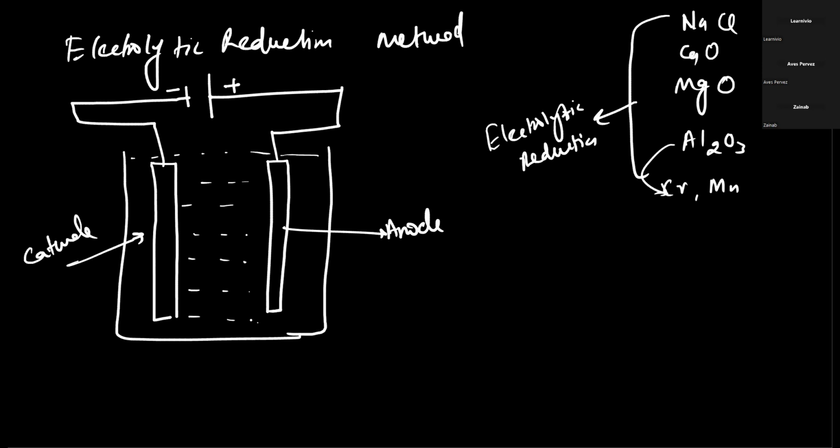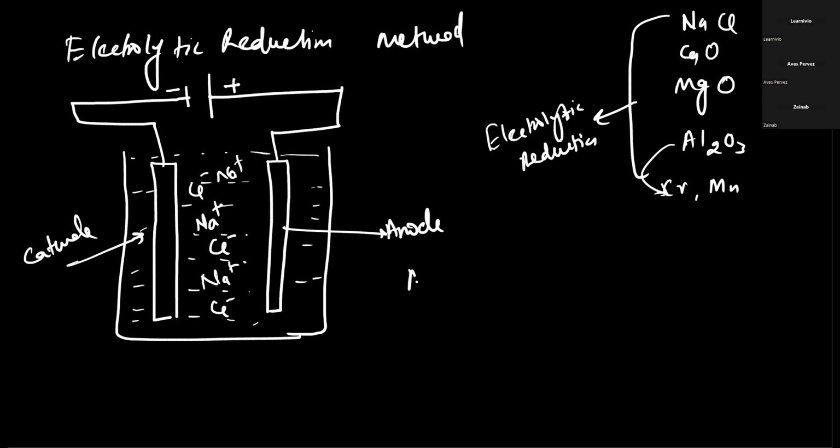We are not going to use aqueous NaCl, because aqueous NaCl gives you chlorine gas, hydrogen gas and caustic soda. That was the preparation of caustic soda. We use molten NaCl, and in the molten state NaCl dissociates into ionic form, so we have Na positive and Cl minus ions. Got it?